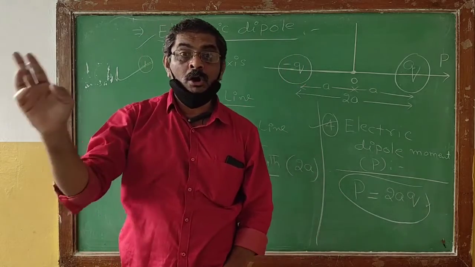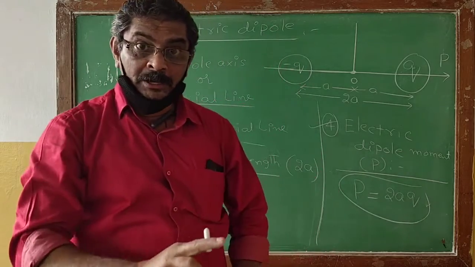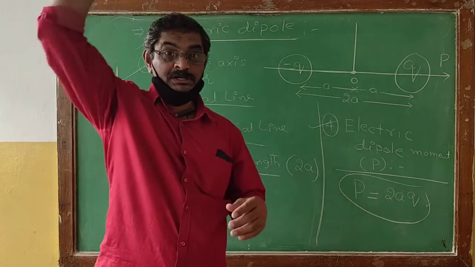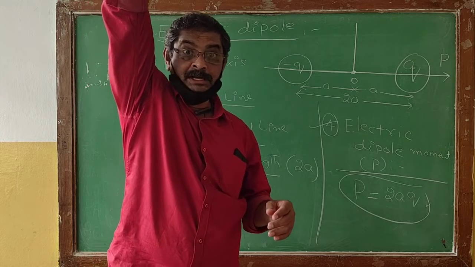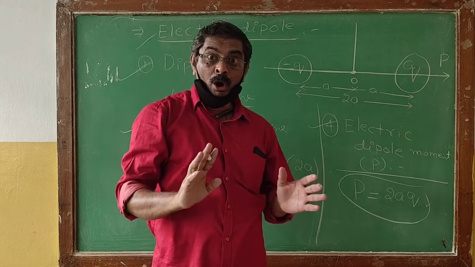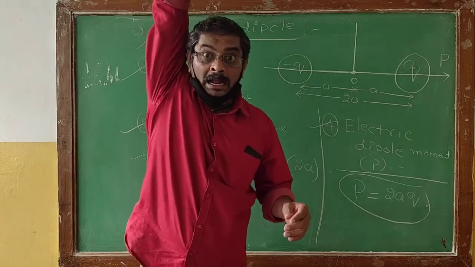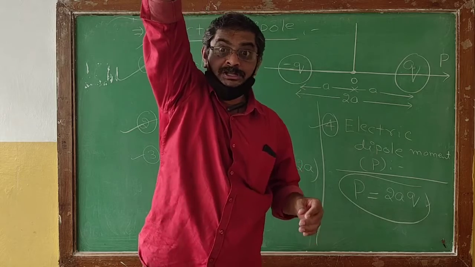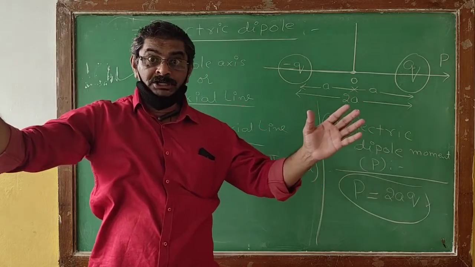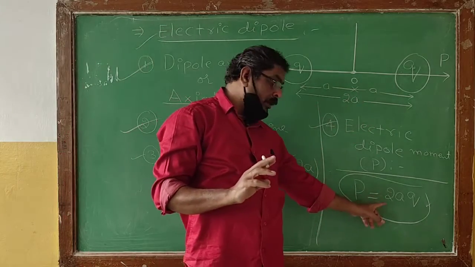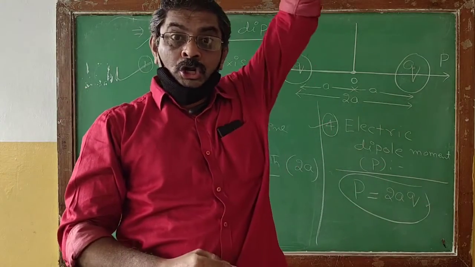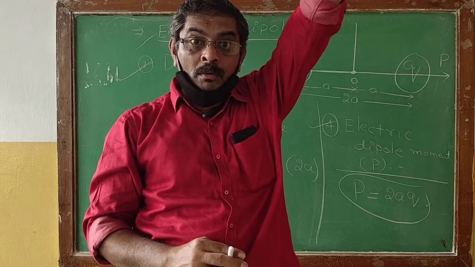That is what we call the electric dipole moment, denoted by a letter P. Remember, the dipole moment capital P is defined as the product of the magnitude of any one of the charges and the dipole length.